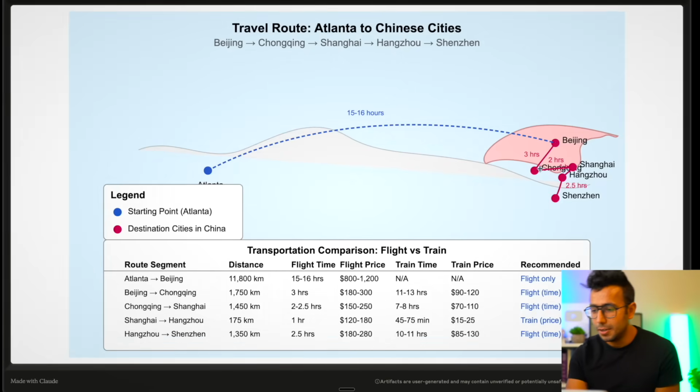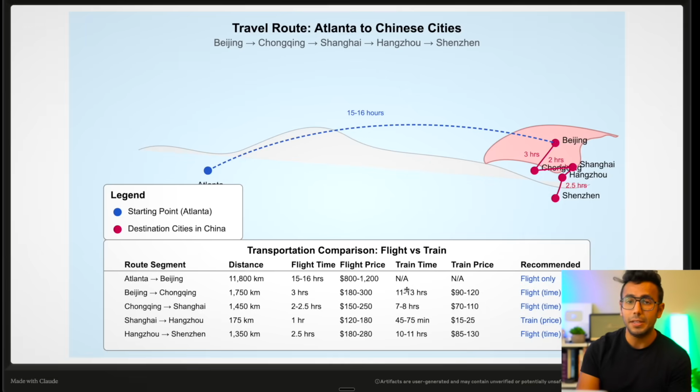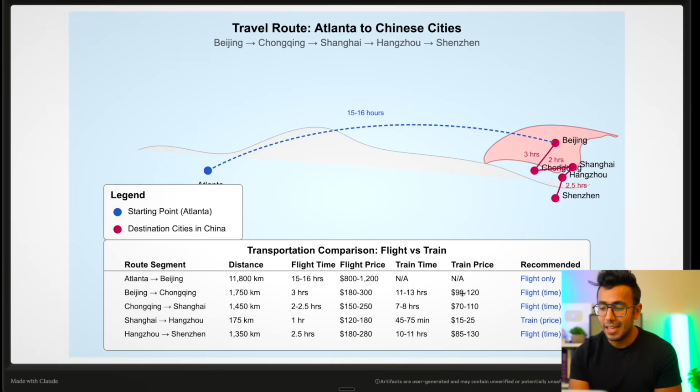It tells me Atlanta to Beijing. I put it on a map, and then it tells me that distance-wise, Atlanta to Beijing is farthest, so of course I'll go by flight. And Beijing to Shanghai, it says 1750 distance. If I go by train, it'll be 11 to 13 hours, and the train price is $90, the flight is $180. So I should go by flight. And then Chongqing to Shanghai, of course, by flight again.